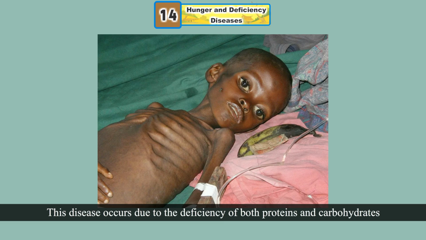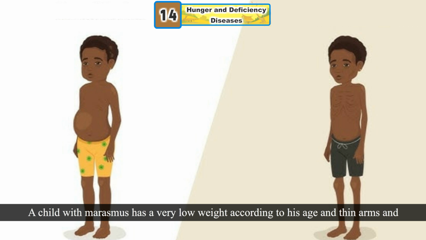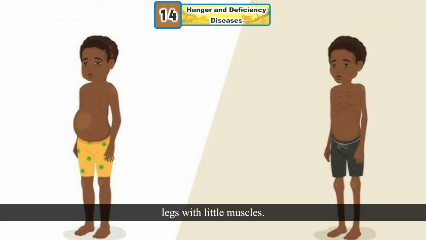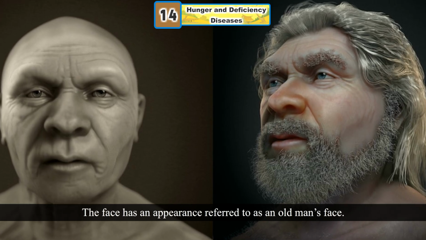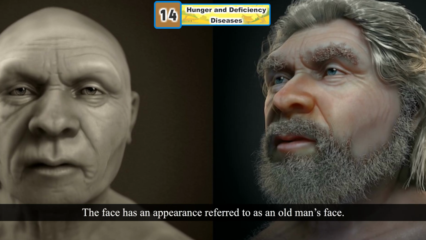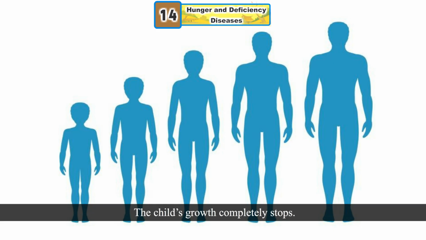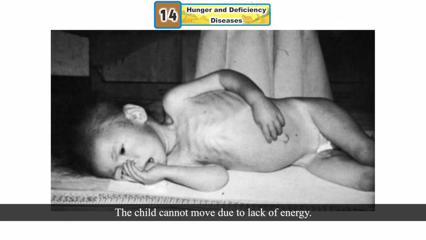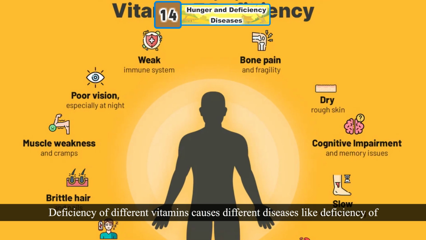Marasmus. This disease occurs due to the deficiency of both proteins and carbohydrates simultaneously. A child with marasmus has a very low weight according to his age and thin arms and legs with little muscles. The face has an appearance referred to as an old man's face. The child's growth completely stops. The child cannot move due to lack of energy.